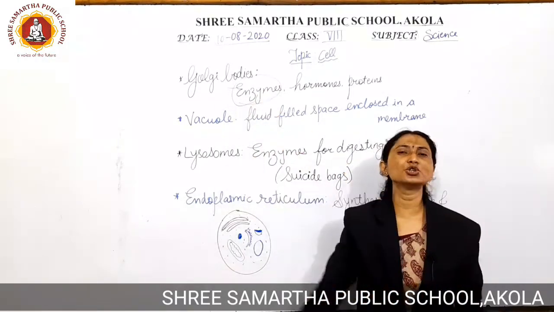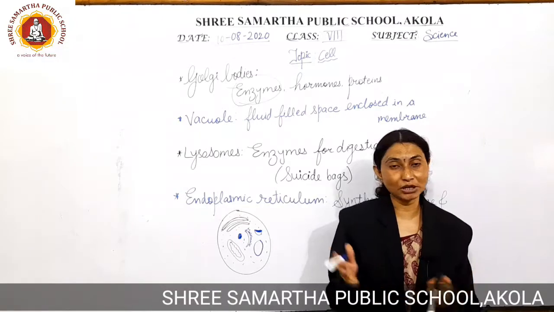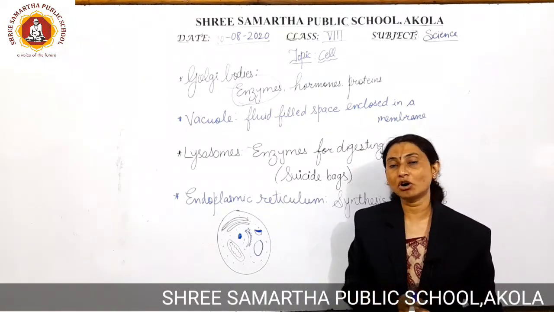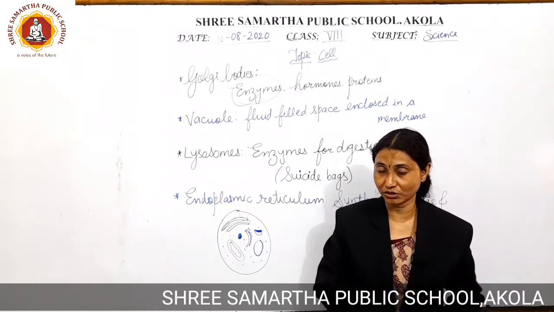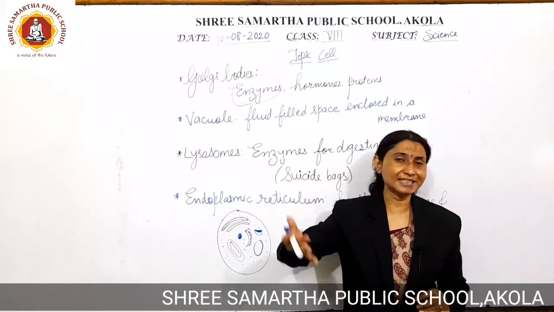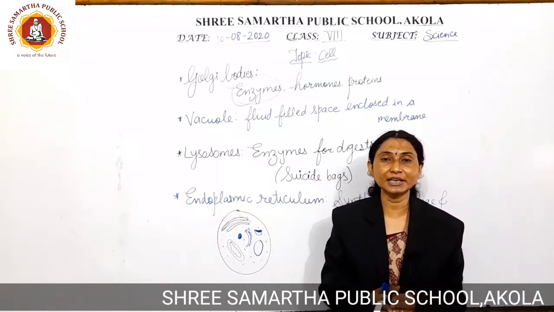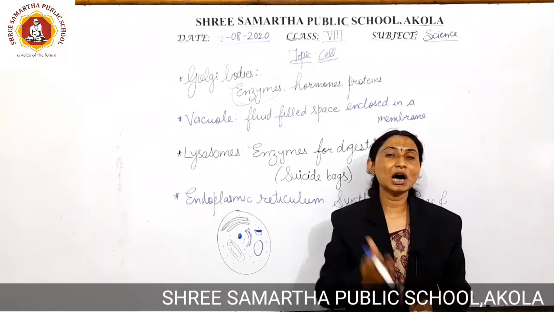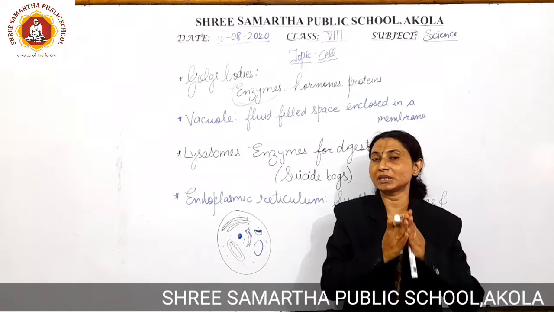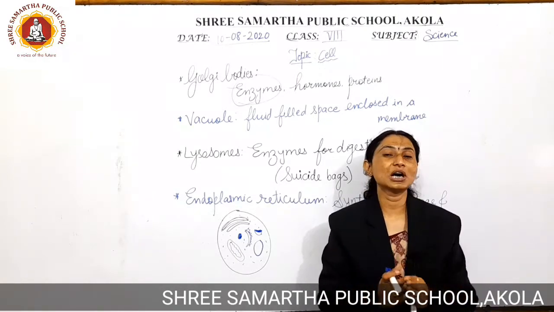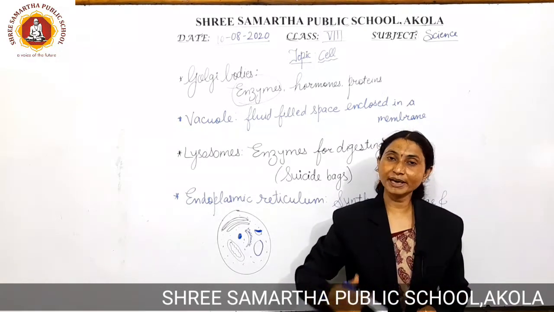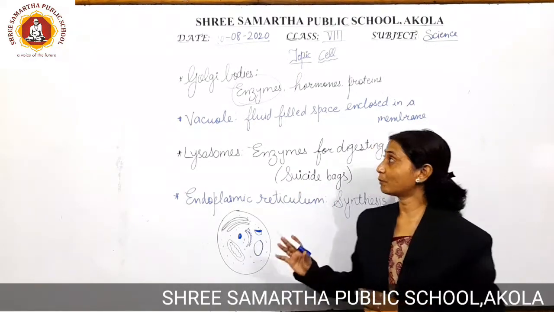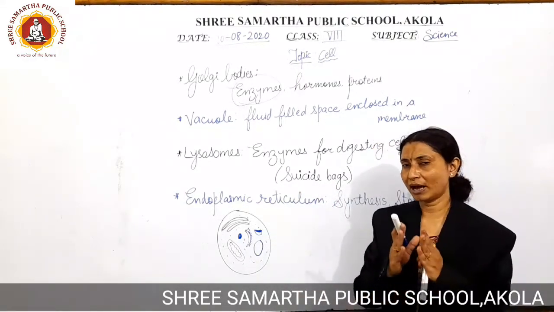So if it is asked what the structure and function of Golgi apparatus is, you can write that Golgi bodies or Golgi apparatus are tube-like structures, or they are just like vesicles, and their function is to secrete the enzymes, catalysts, hormones, proteins or chemical substances which are essential to regulate the processes inside the cell body. This is about the Golgi apparatus. Hope you have understood it.